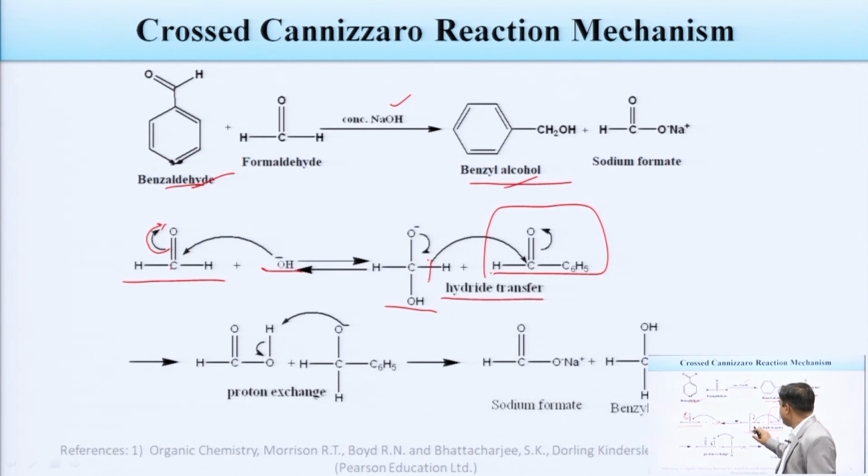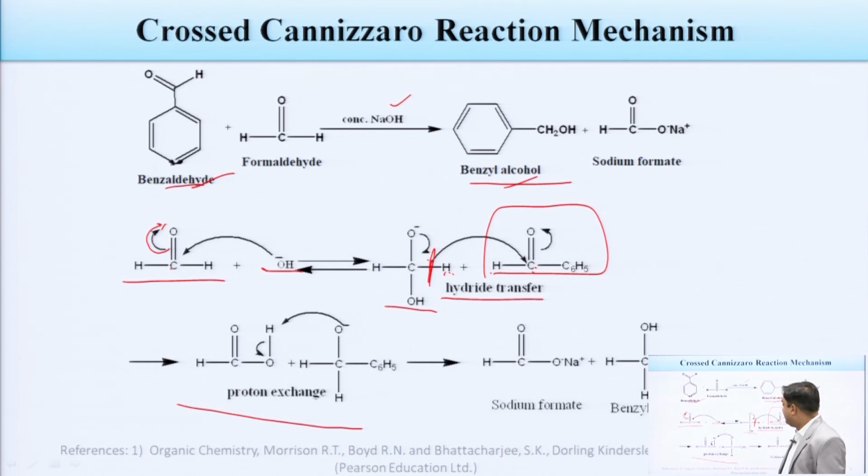So, this bond is broken and this hydride ion is transferred onto this carbon. How is it possible? Because this oxygen is again attracting electrons, a positive charge is generated on this carbonyl carbon. At that time, this H minus goes towards this positively charged carbon atom, and we are getting these products.